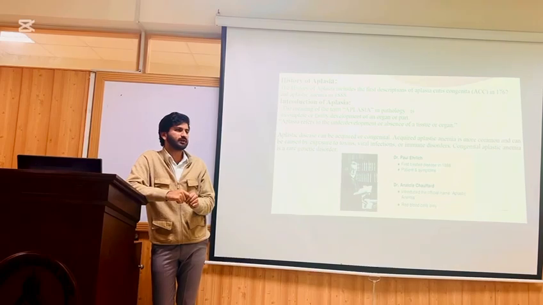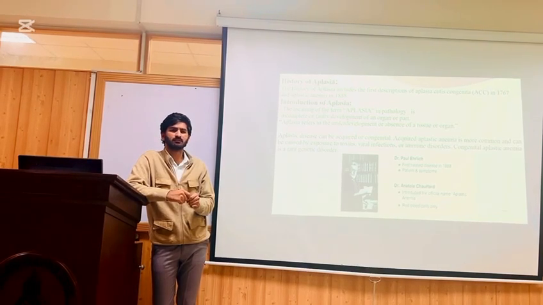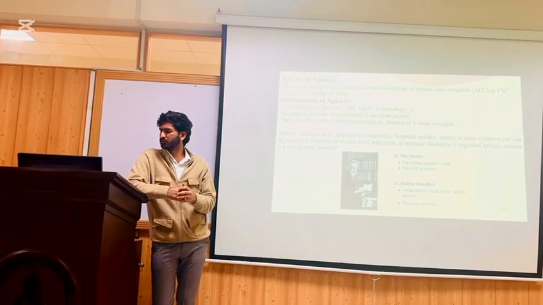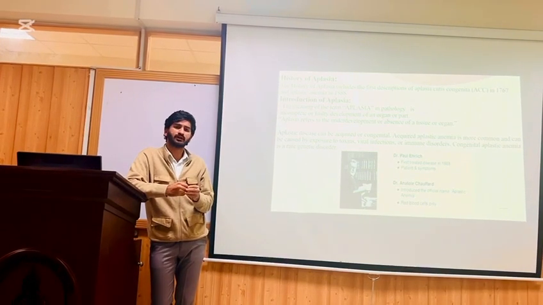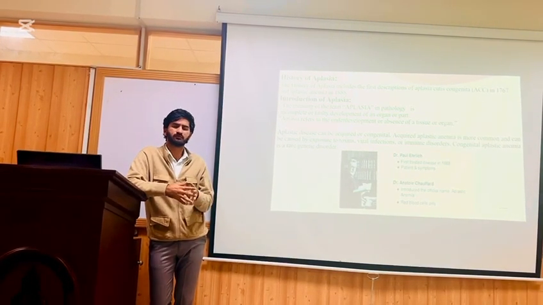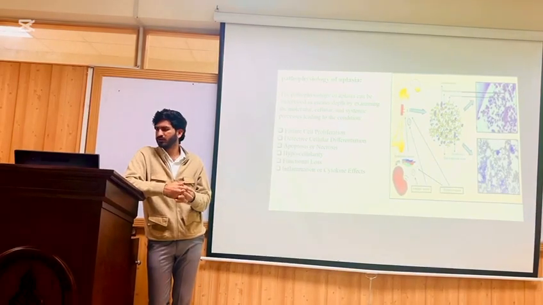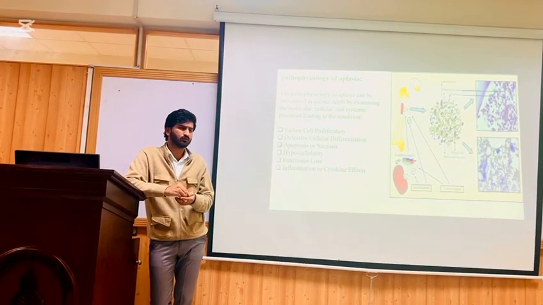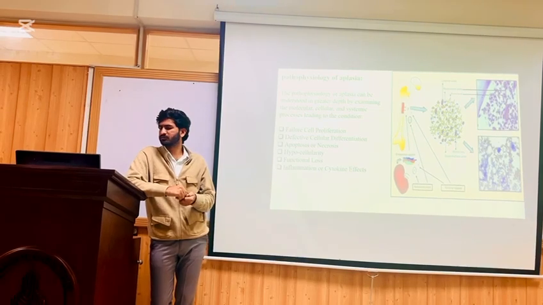If we talk about acquired aplasia, it can occur anytime during life, at any age after birth. And congenital aplasia can occur during birth or before birth, and it can occur due to exposure to toxins and viral infections. First, let's discuss the pathophysiology of aplasia.